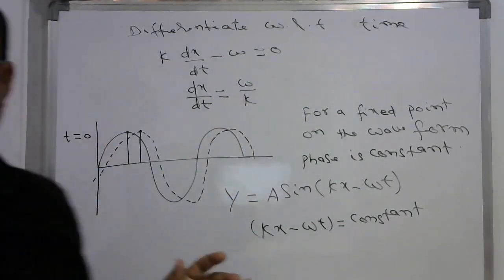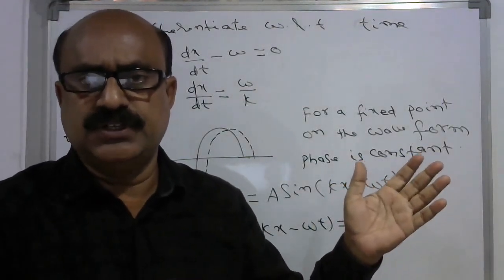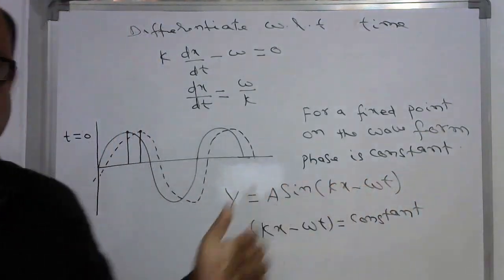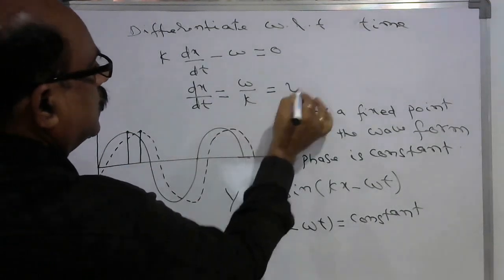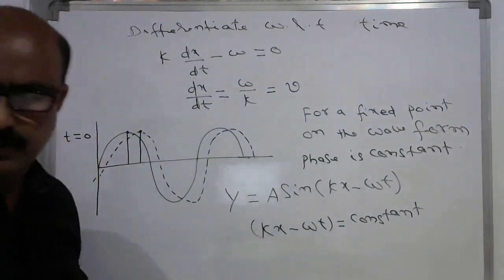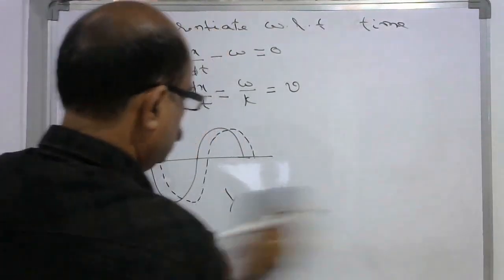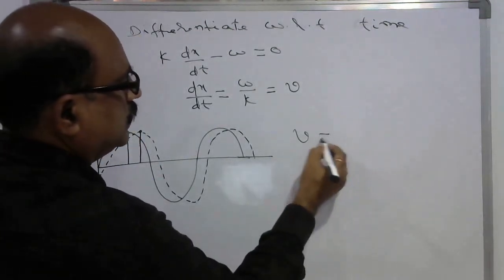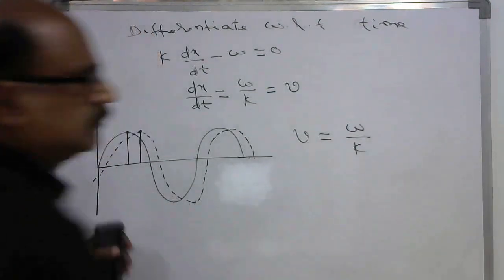But we have already discussed that the rate of change of distance is called velocity or speed. So this can be written as the velocity or speed of the wave. So the speed of the traveling wave can be written as omega by k.